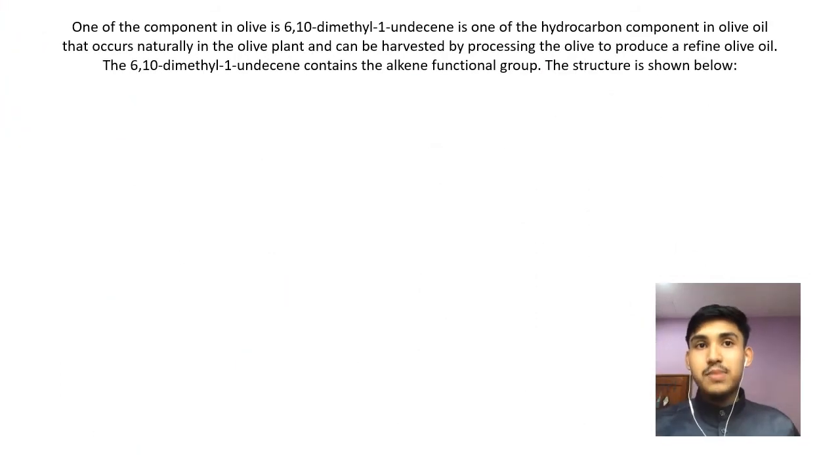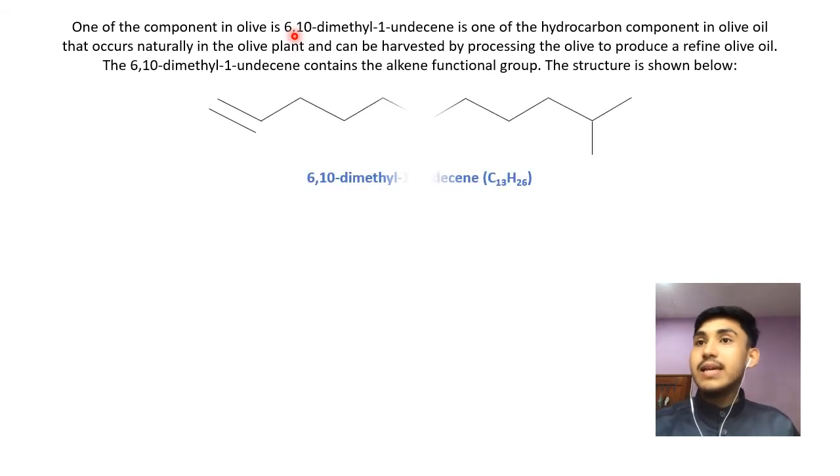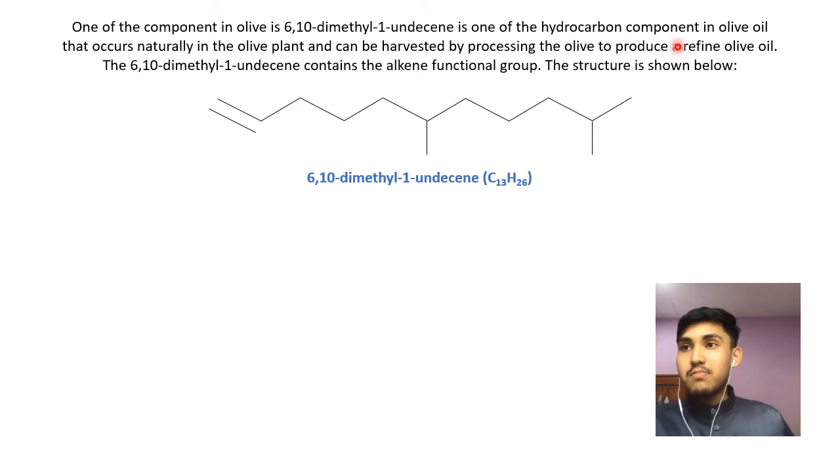One of the components in olive is 6,10-dimethyl-1-undecene. It is one of the hydrocarbon components in olive oil that occurs naturally in the olive plant and can be harvested by processing the olive to produce refined olive oil. The 6,10-dimethyl-1-undecene contains the alkene functional group. The structure is shown.